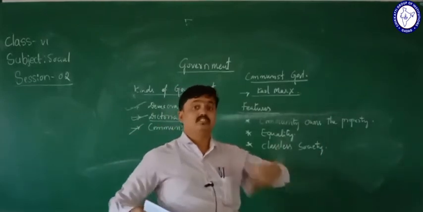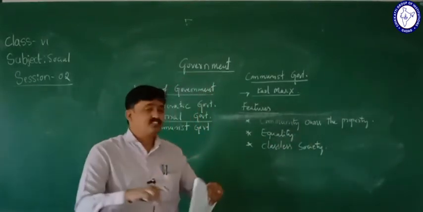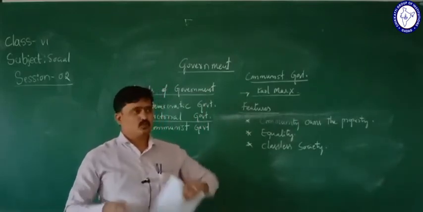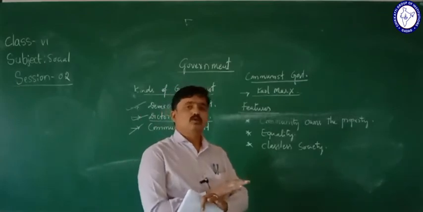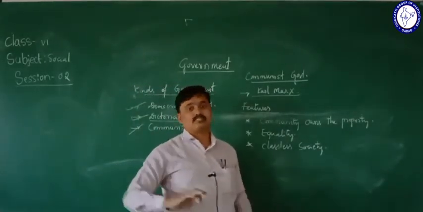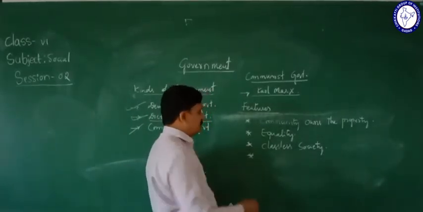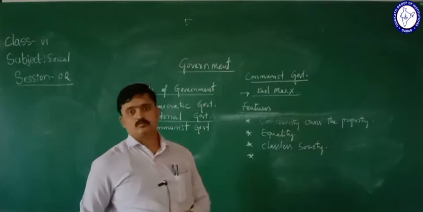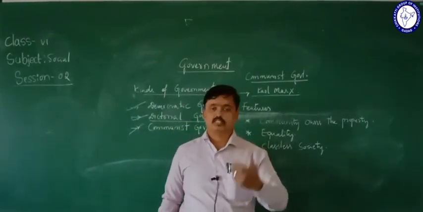It means there is no rich and poor, no rich class people, no poor class people. There are no classes in the society. So it maintains and gives the provision for a classless society.